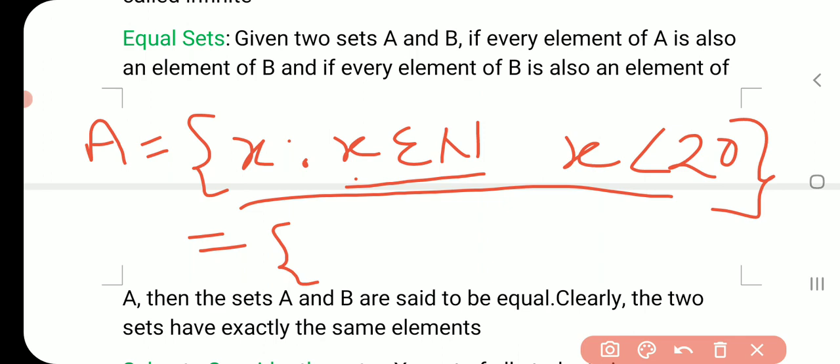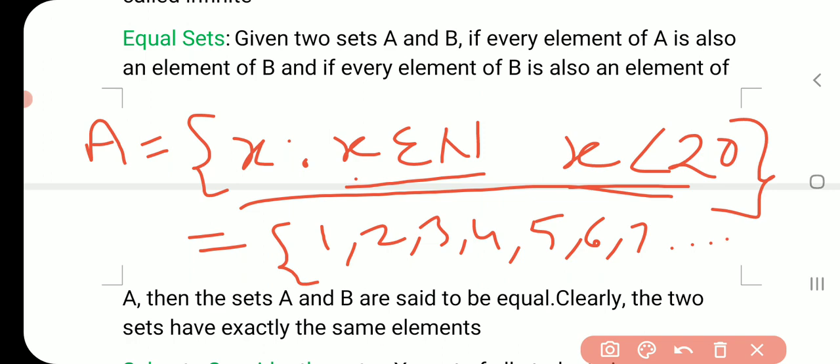x belongs to N means x is a natural number. So natural numbers start from 1 2 3 4 up to 19, because x is less than 20. So less than 20, the last number will be 19: 4 5 6 7 and so on up to 19. So the number of elements or objects of this set is fixed, hence it is known as a finite set.